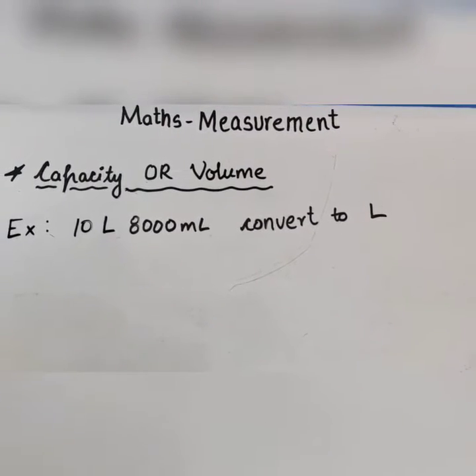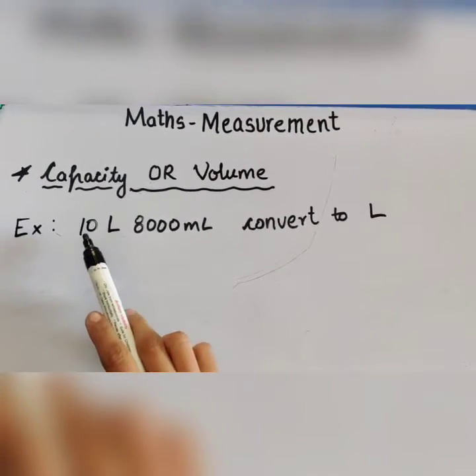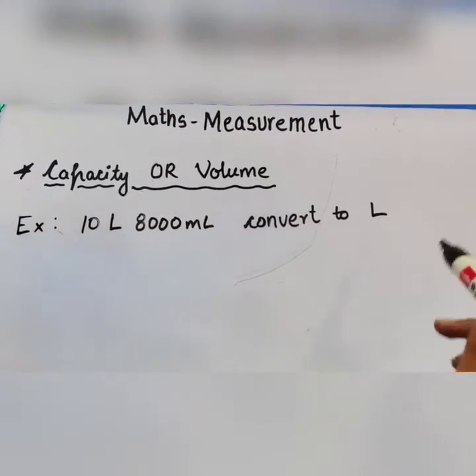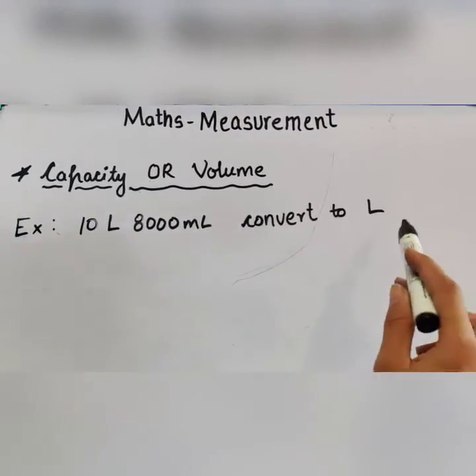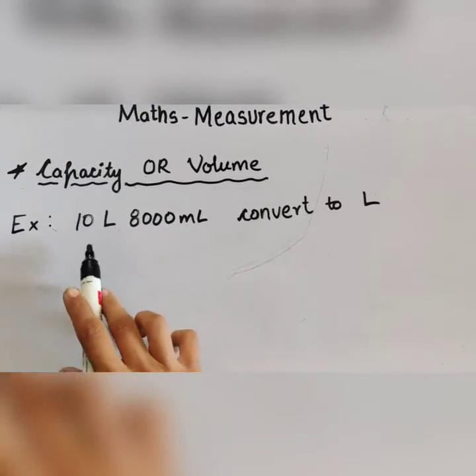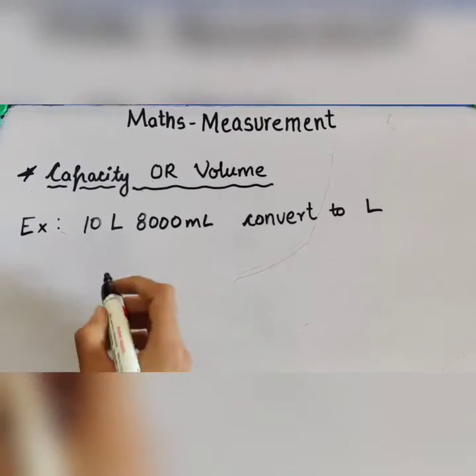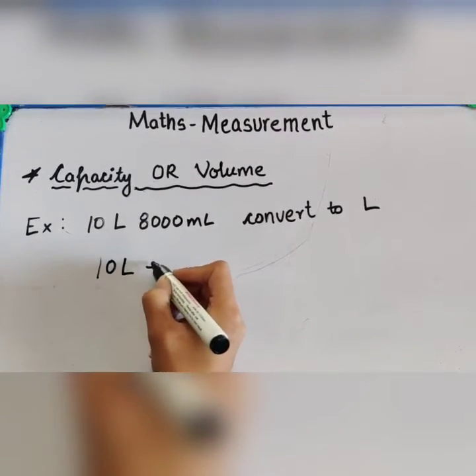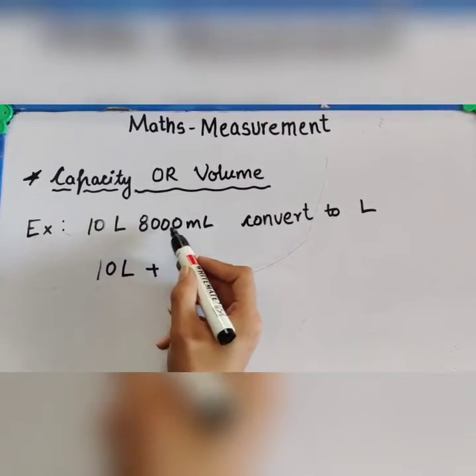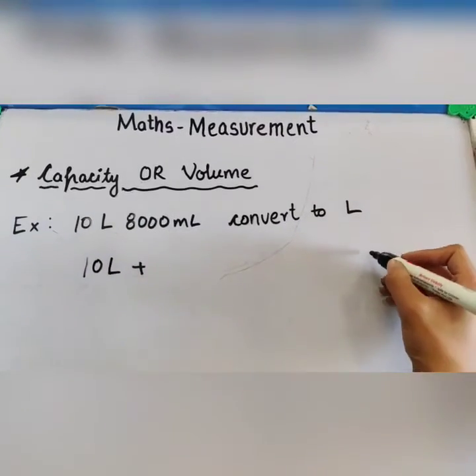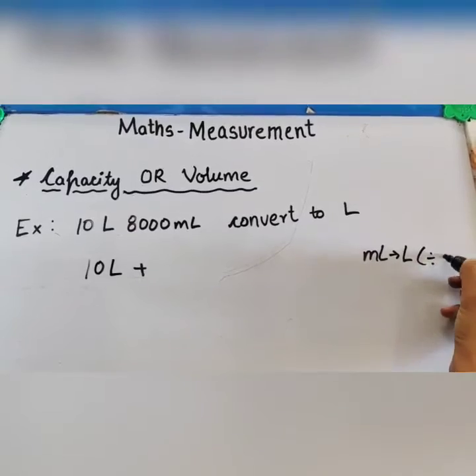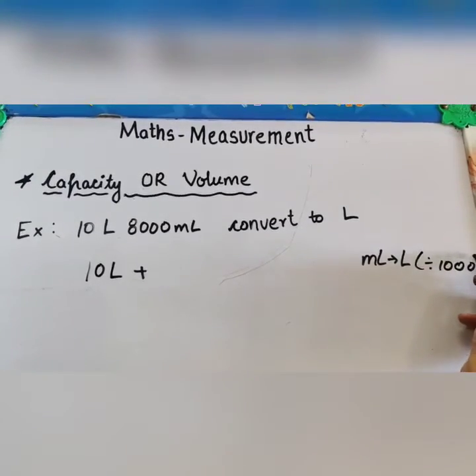Let us do one more type of question. The question is 10 liter 8000 milliliter, convert to liter. We have to convert this to liter. As 10 liter is already in liters, we will take it as it is. This will be 10 liter. We will put the sign of plus. Then we will convert milliliter to liter. To convert milliliter to liter, we divide it by 1000.